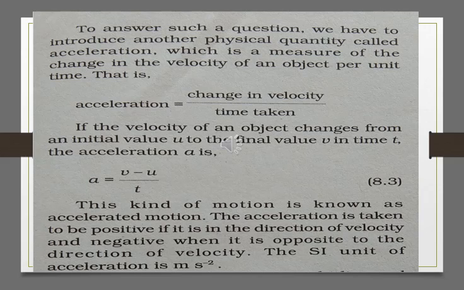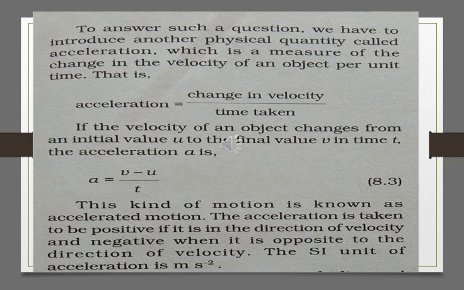And when the moving object comes to a stop, here we take the initial velocity as non-zero, because after some time the moving object is going to stop, so that is the final velocity of the object, v.